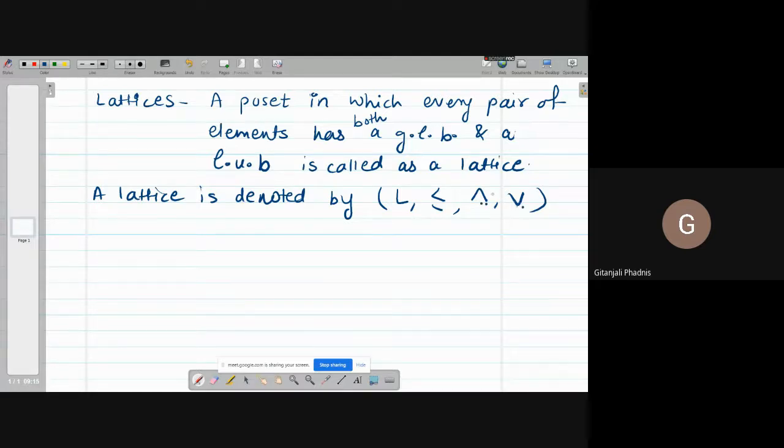In case of a poset, we just say P less equal. But this is something beyond that, so we have to explain that. Our notation itself should explain the properties of that structure. So L stands for lattice, less equal stands for some kind of partial order relation, and meet and join.